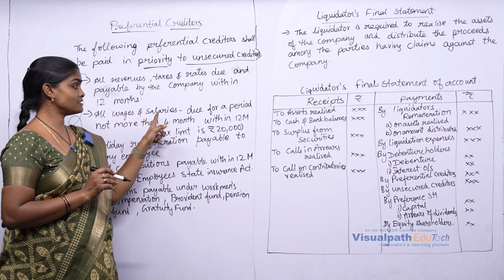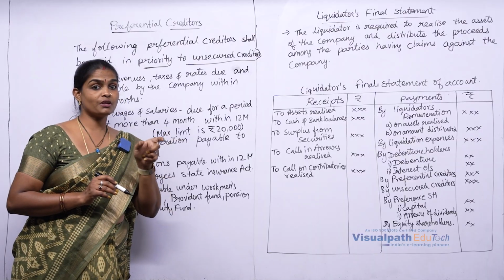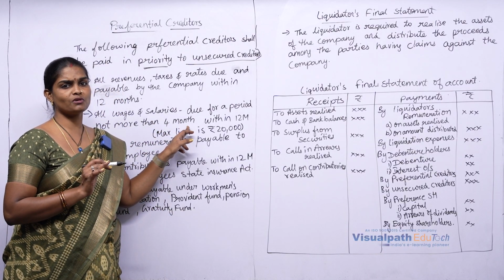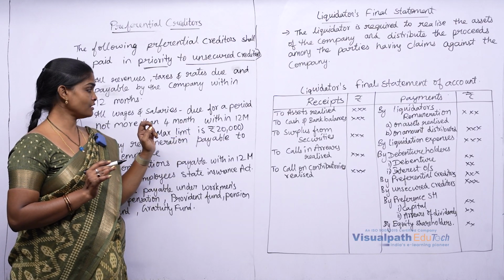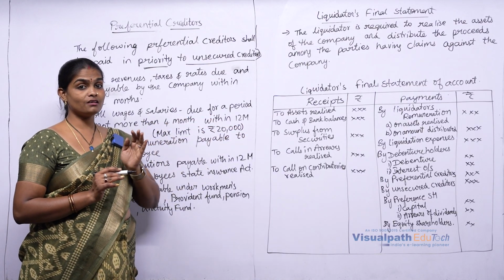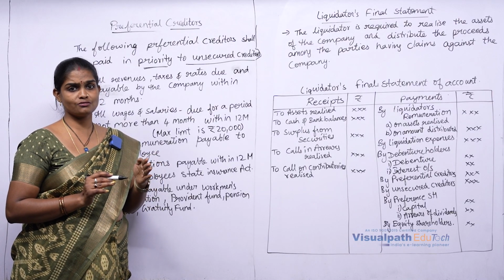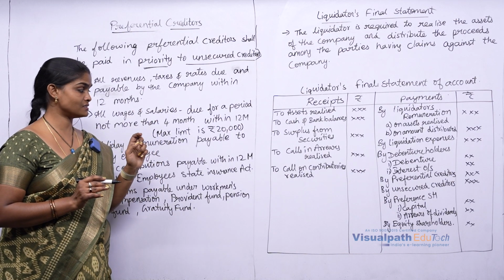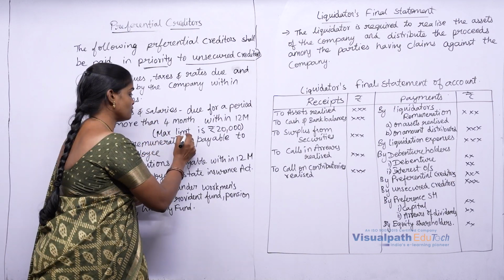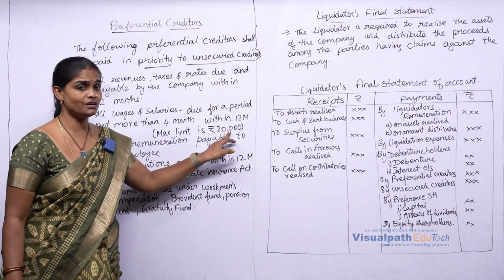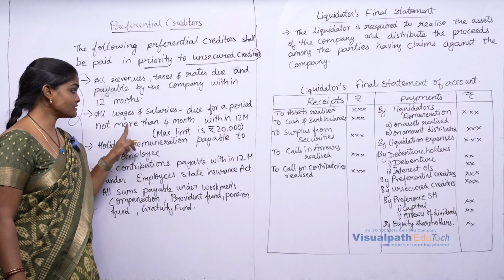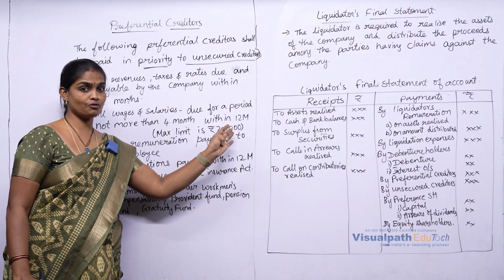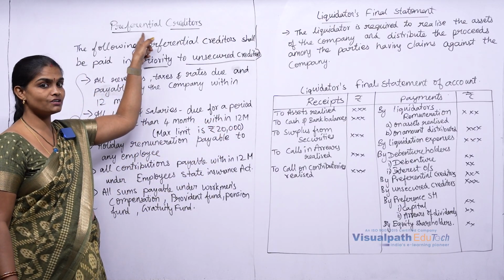Next, all wages and salaries which are due for a period of not more than 4 months. Maximum 4 months is treated as preferential creditors. Clear? So within the 12 months period, if more than 4 months is due, only up to 4 months is treated as preferential creditors. And the maximum limit for that amount is rupees 20,000. So under this, 4 months salary due or 20,000, maximum up to 20,000 is treated as preferential creditors.